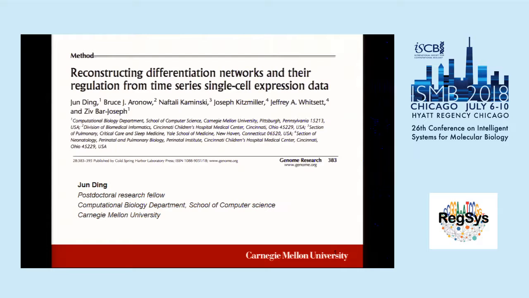Okay. Thanks, organizers, for giving me the chance to talk about the work. This is the paper published early this year. It is about reconstructing differentiation networks and their regulation using time series single-cell RNA-seq data.